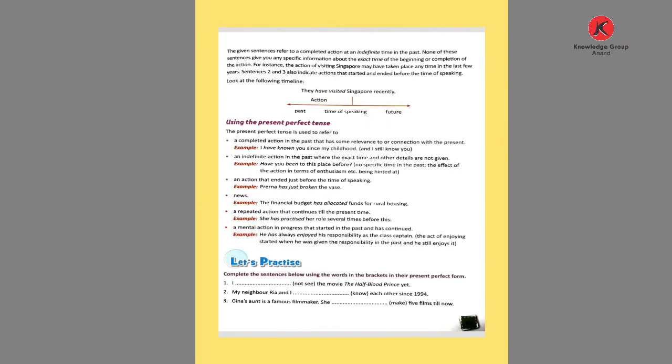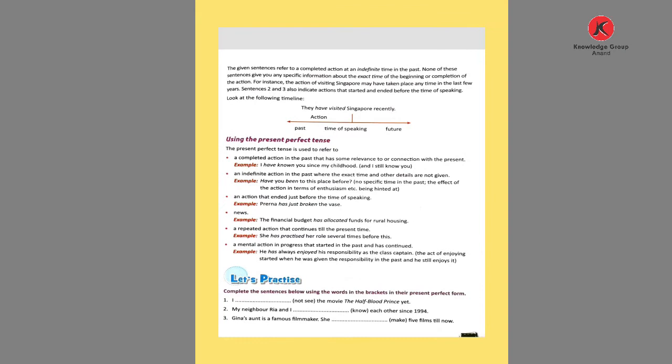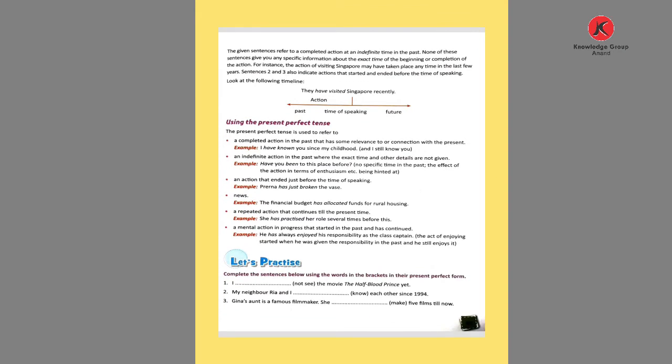Then here is given where we use the present perfect tense. The present perfect tense is used to refer to what? A complete action in the past that has some relevance or connection with the present.